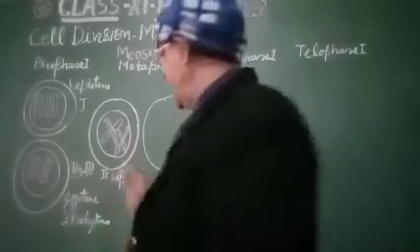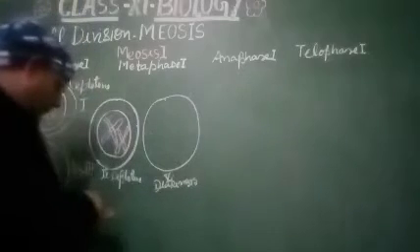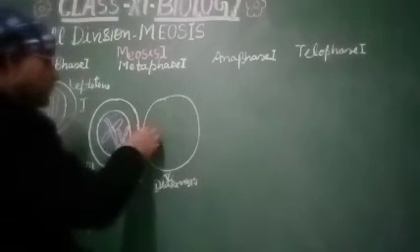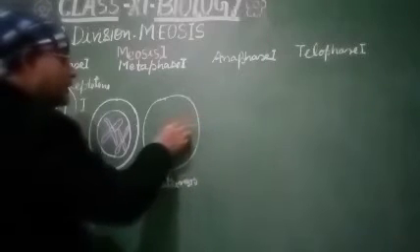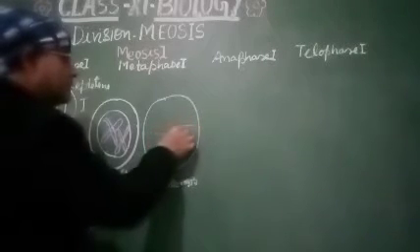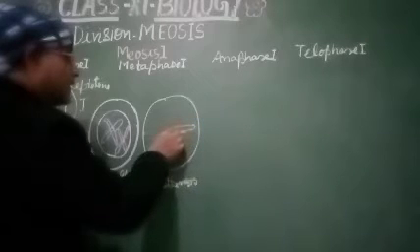So what is happening here? See, the chromosomes will be arranged on the equator, something like this.